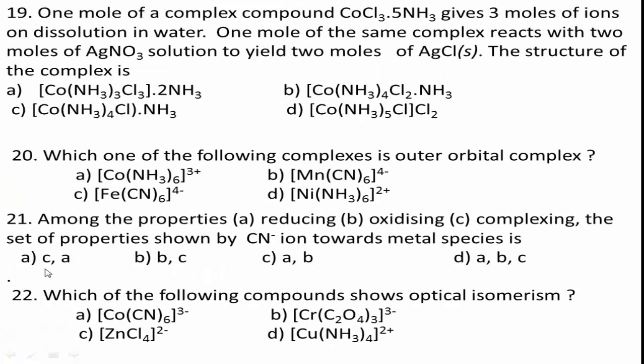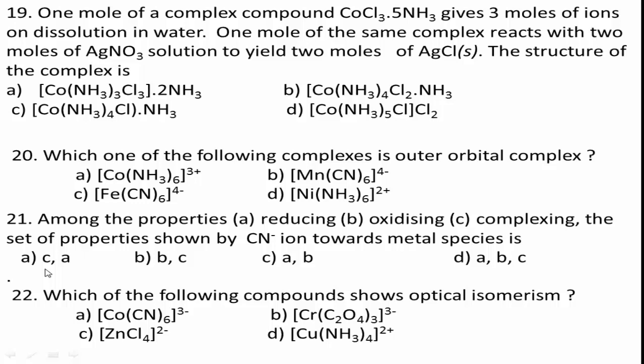Next, question number 19. 1 mole of complex compound CoCl3·5NH3 gives 3 moles of ions on dissolution in water. 1 mole of the same complex reacts with 2 moles of AgNO3 solution to yield 2 moles of AgCl.